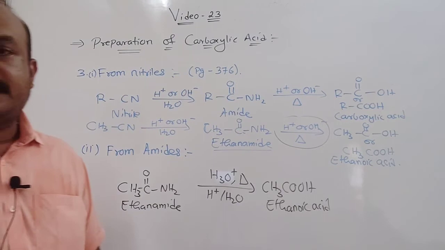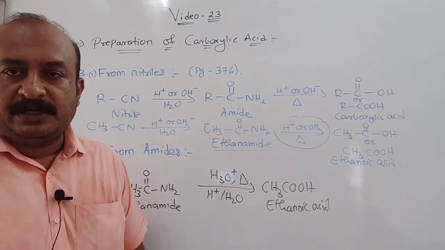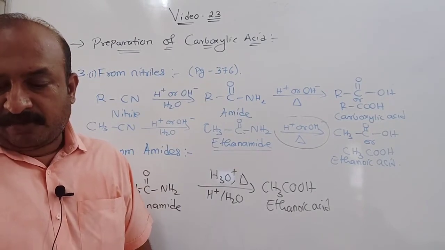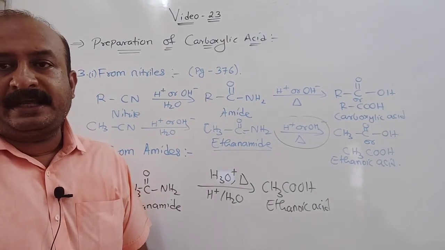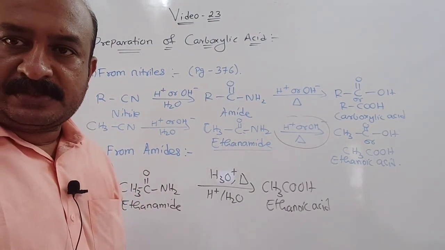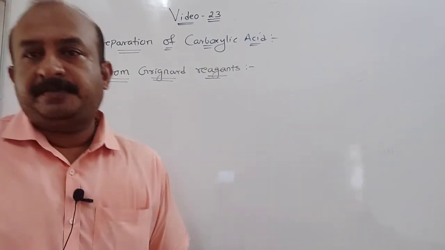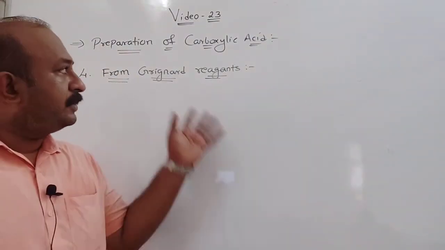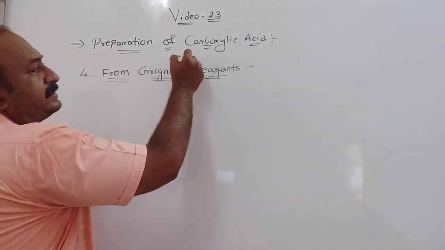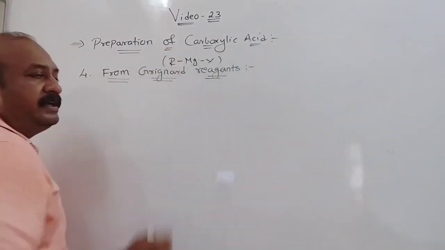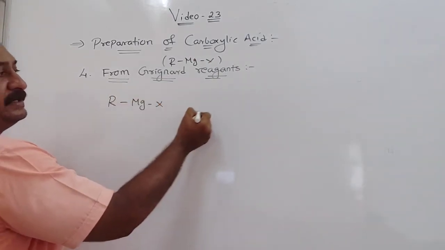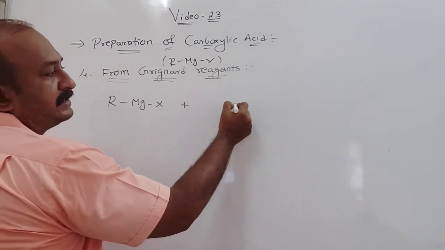Okay, now the next reaction, the fourth one given in your textbook on page number 376, is preparing carboxylic acid from Grignard reagent. That is the next part we are going to discuss. Now Grignard reagent, we know the general formula, it is RMgX. Clear? So when this Grignard reagent, RMgX, is treated with solid CO2.